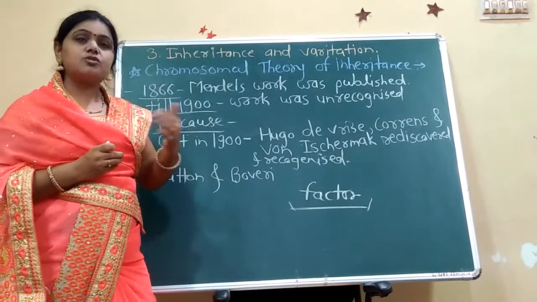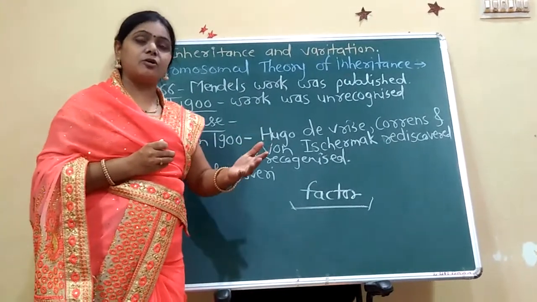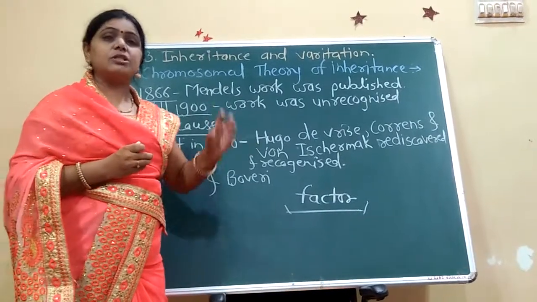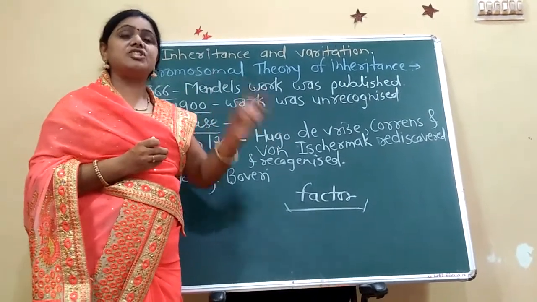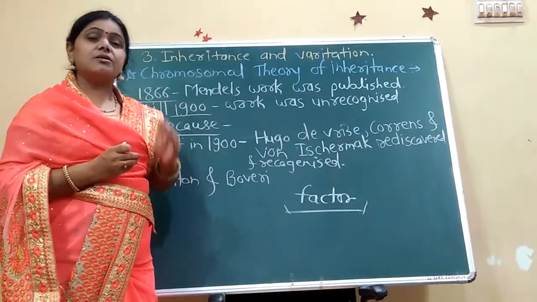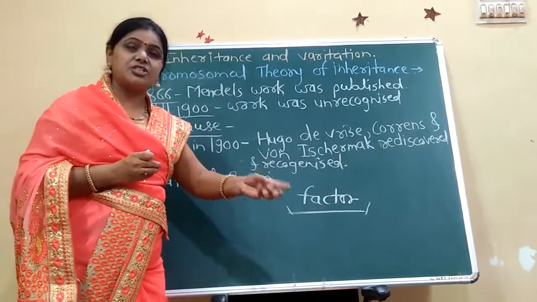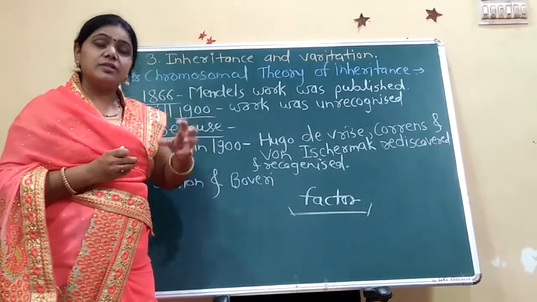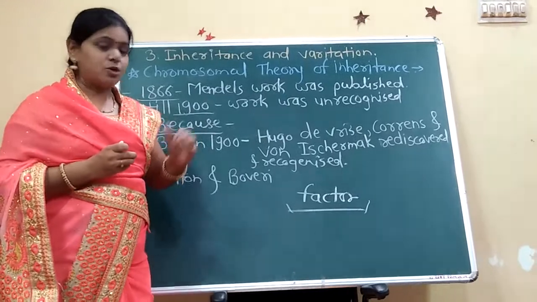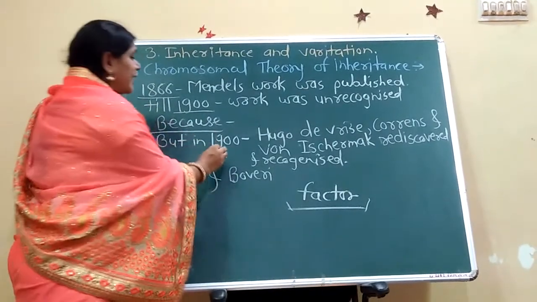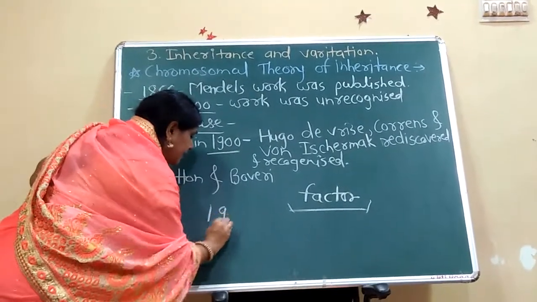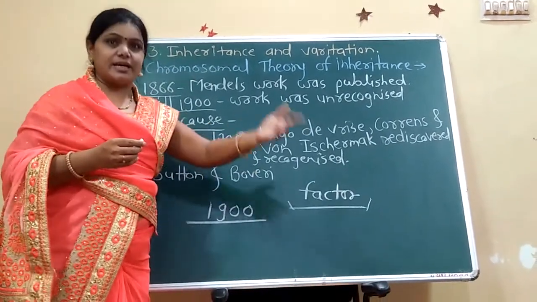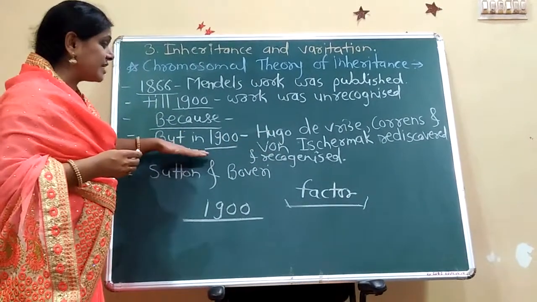With the advancement of the microscope, people came to know about cell structure, studied cell division, and studied the chromosomes also. So in 1900 his work was recognized because of these three scientists.